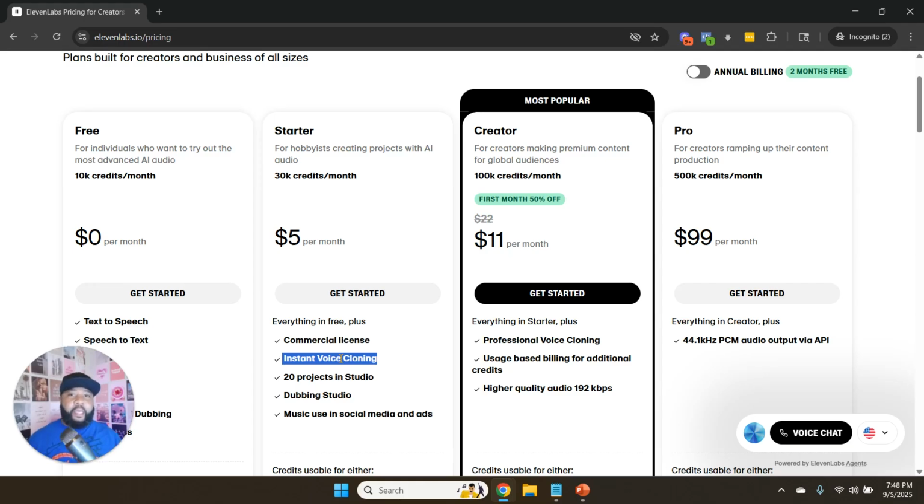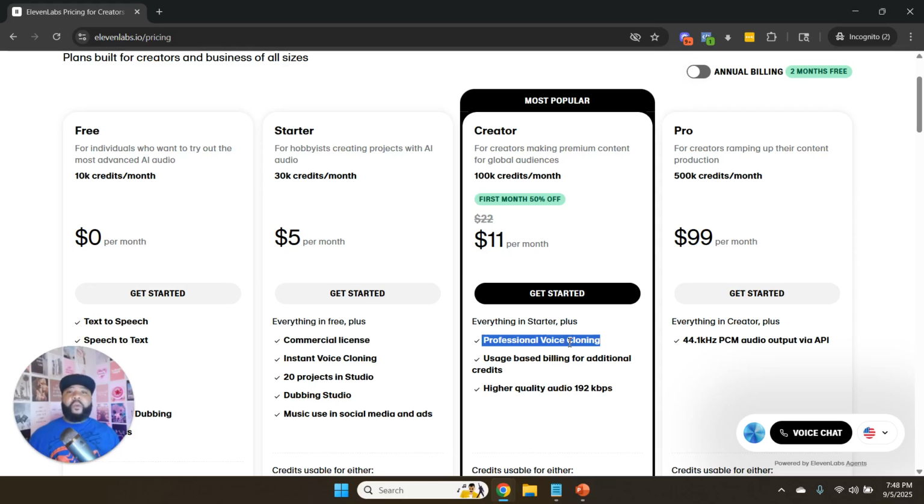And it still sounds like you, but if you really want to go all in and have something that sounds super lifelike, that's why the professional voice cloning plan is even better, because this one allows you to upload up to 2 hours of your audio footage, and then it crunches all that data over the matter of maybe a couple of hours, and then it creates the voice clone for you.